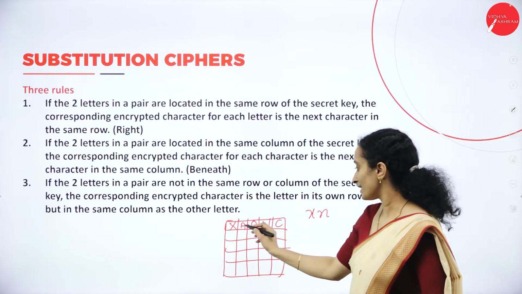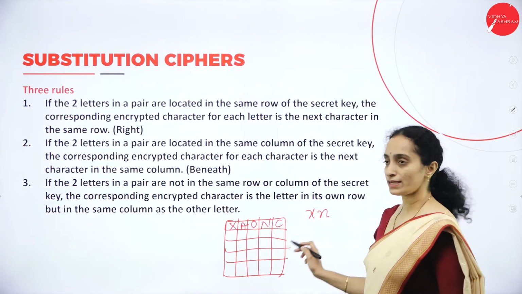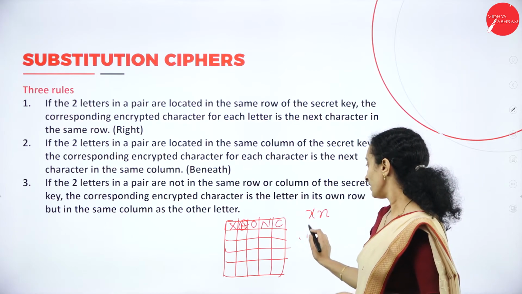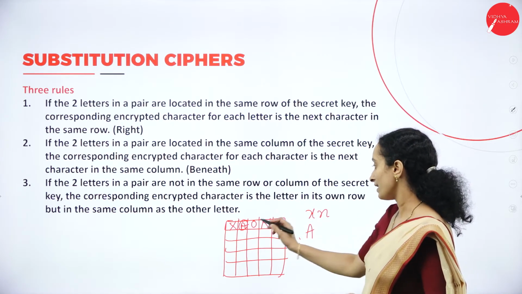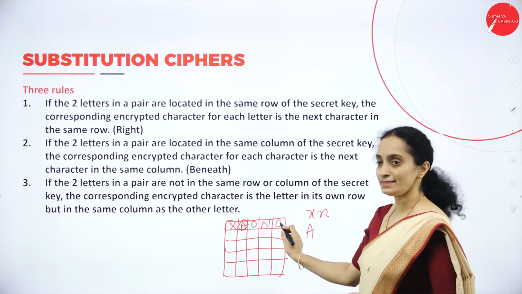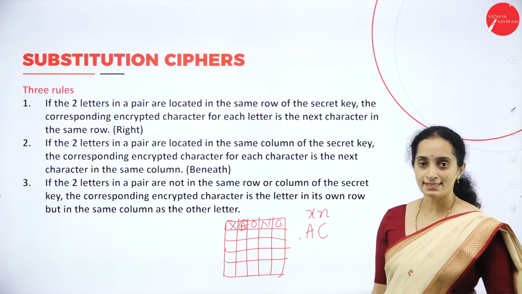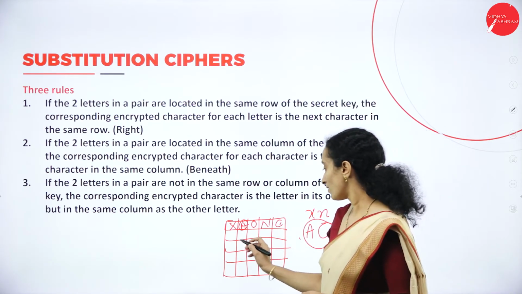You consider the next character of both characters. For x, the next character is A, so A will be used as the encryption character for x, and n has the next character C, so n will be encrypted as C. A, C.